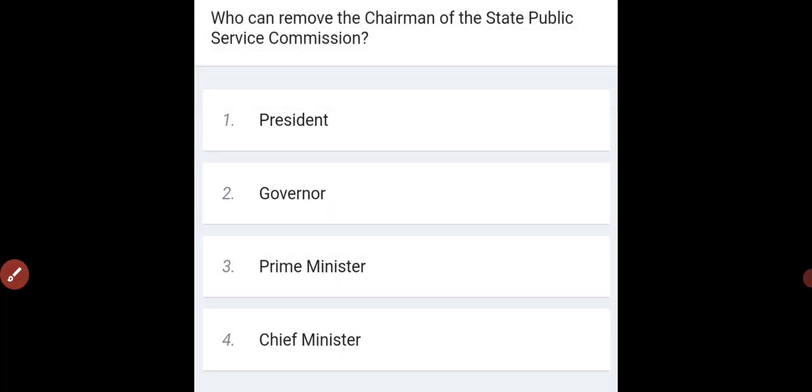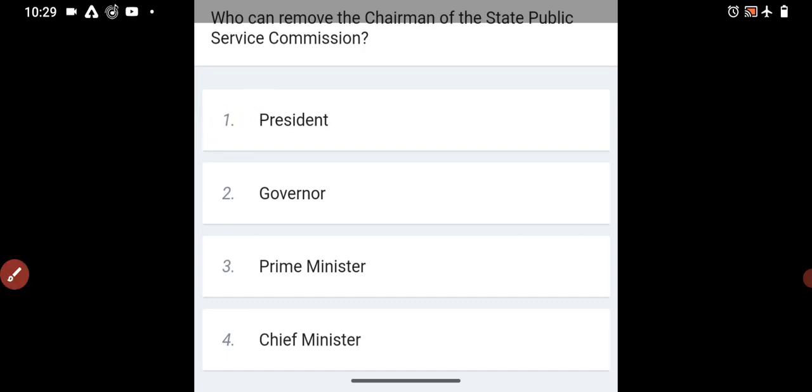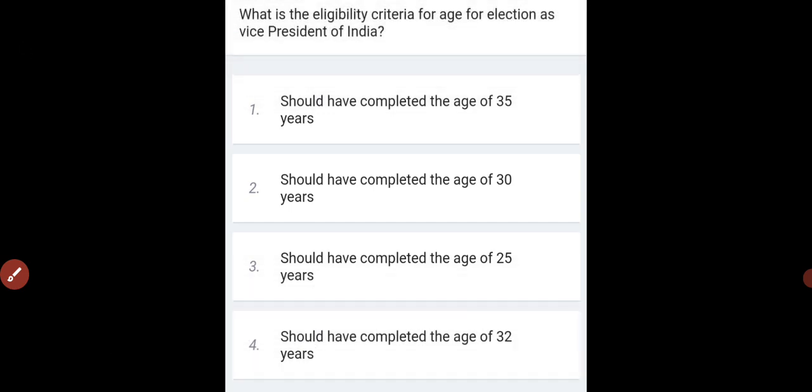Who can remove the chairman of the State Public Service Commission? So the chairman can be removed by whom? The president. Okay. So moving to the next question. What is the eligibility criteria for age for election as Vice President of India? Okay, I already told about this.